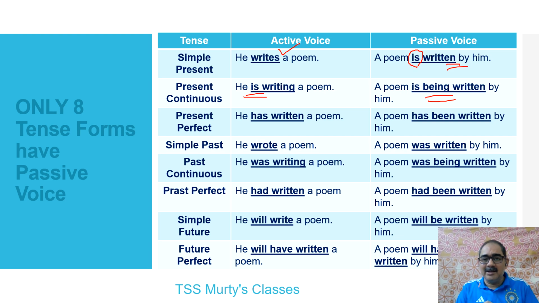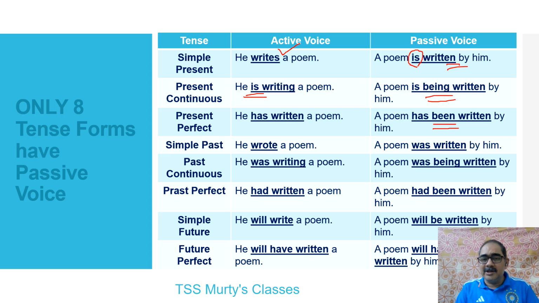Similarly, if you look at present perfect tense, has written, there's no be form. But then when you come to passive voice, there's been, which is added. Okay, I'll give you a couple more clues to remember them very easily as we move forward.